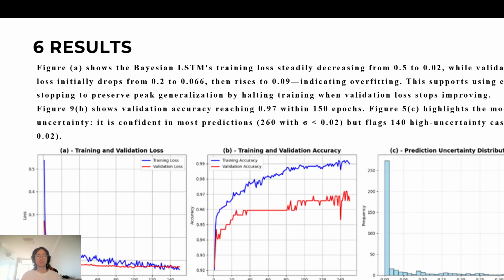Results. The figure shows that Bayesian LSTM training loss steadily decreases from 0.5 to 0.02, while validation loss initially drops from 0.2 to 0.066, then rises to 0.09, indicating overfitting. Using early stopping preserves peak generalization by halting training when validation loss stops improving.